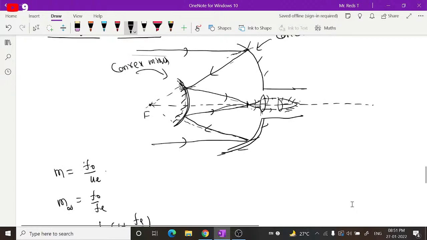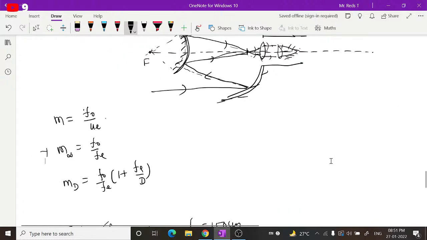And here also, just as I told you, the derivation of the magnification we will not discuss here. It is out of portion for you. But we need to remember that the same and similar kind of relations we have to use while doing the numericals related to Cassegrain telescopes, for finding the magnification in the least, or relaxed, position, and the magnification when the final image is forming at the least distance of distinct vision.